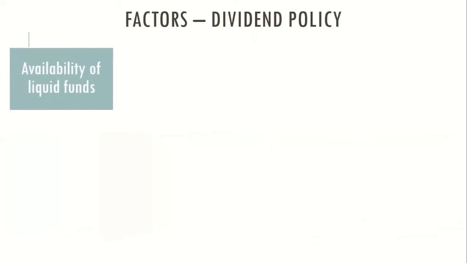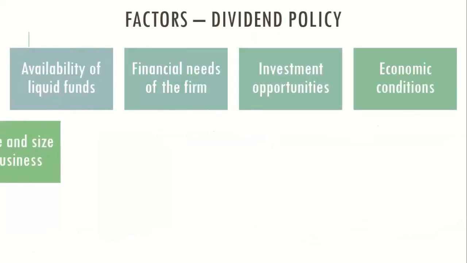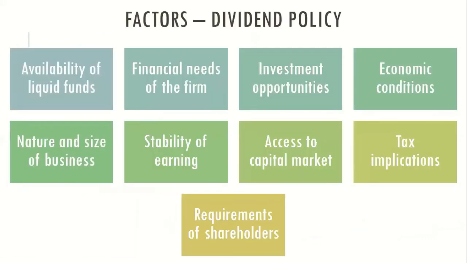The next thing that we have to discuss is the factors which influence the dividend policy of a firm. Now, I have a request. This is a Section C question from this chapter, and it will come in your examination. There are nine factors which can influence your dividend policy.